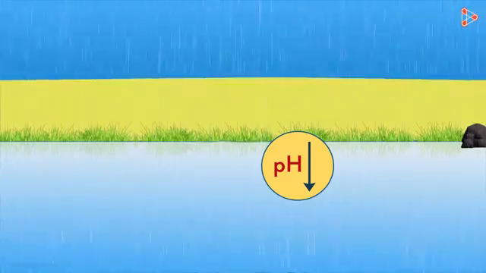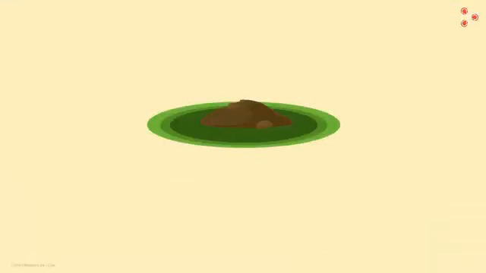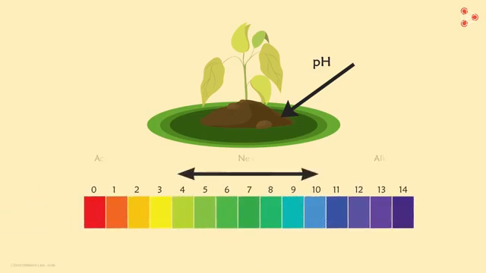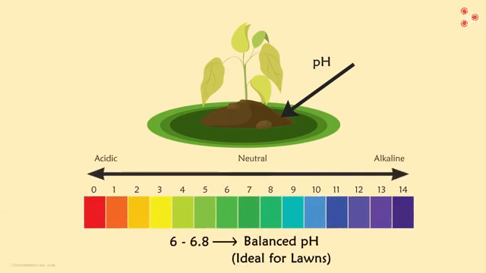What about survival of plants? What's the most important factor for the healthy growth of a plant? Yes, it's the soil. Plants require a specific pH of the soil for healthy growth. Plants cannot grow if the soil is too alkaline or too acidic.